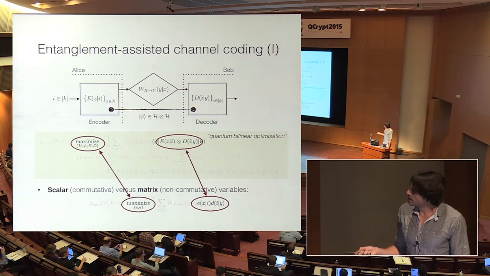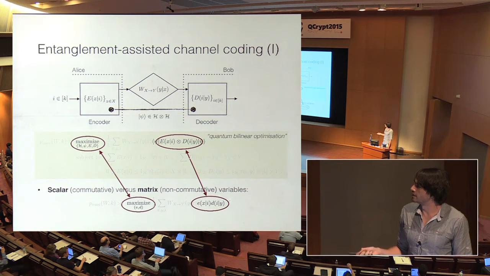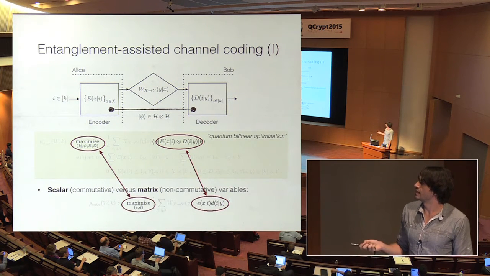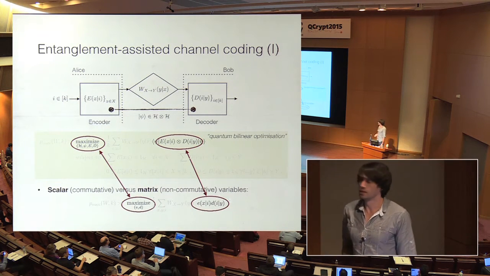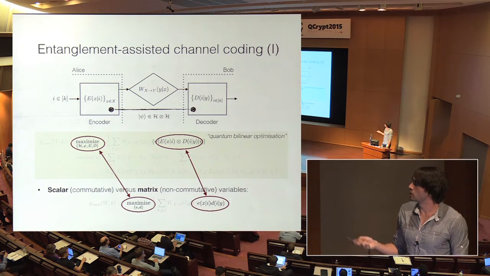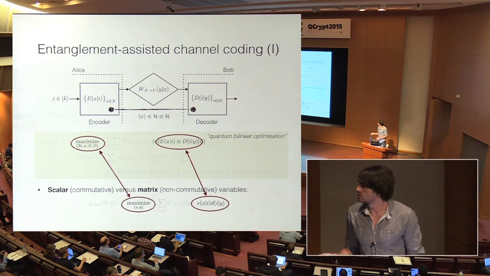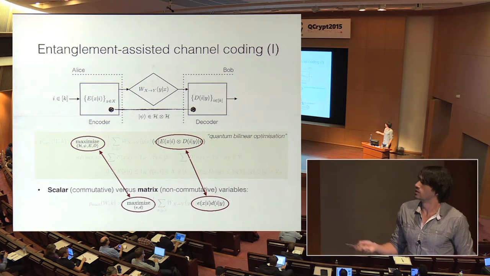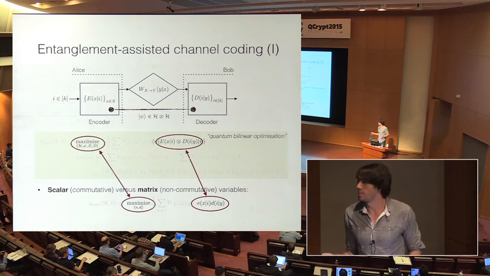before, we optimized over these scalar variables, and now we have to optimize over matrix variables, okay? And I want to emphasize here that we really want to allow arbitrary entanglement assistance, okay? So we also have to optimize over all Hilbert spaces and all states on these Hilbert spaces. So there's no bound on a dimension or anything.